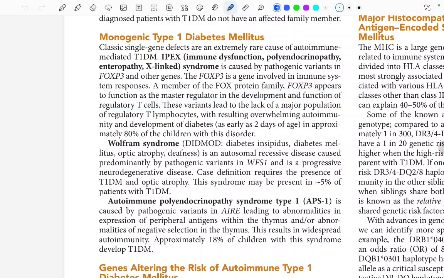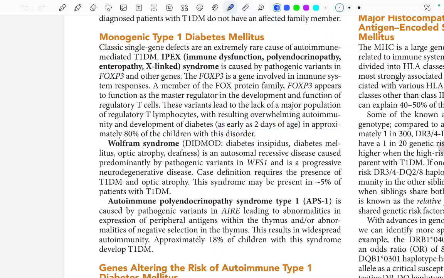These variants lead to the lack of a major population of regulatory T lymphocytes, with resulting overwhelming autoimmunity and development of diabetes as early as 2 days of age in approximately 80% of the children with this disorder. So what is happening is there is a lack of T regulatory lymphocytes, which results in overwhelming autoimmunity.